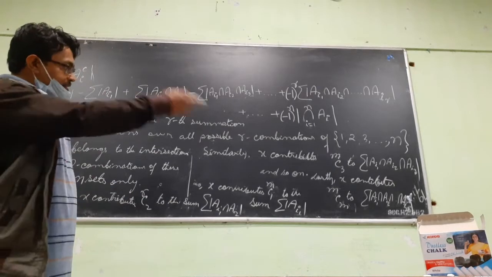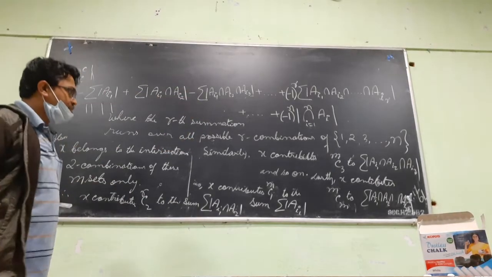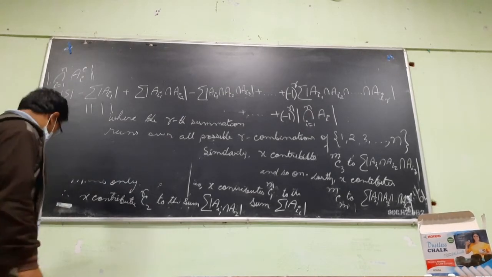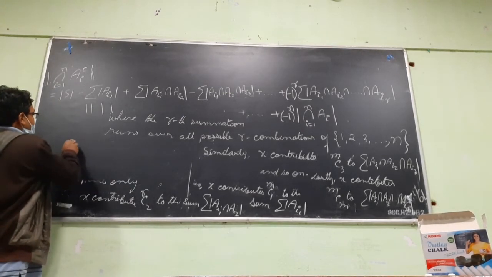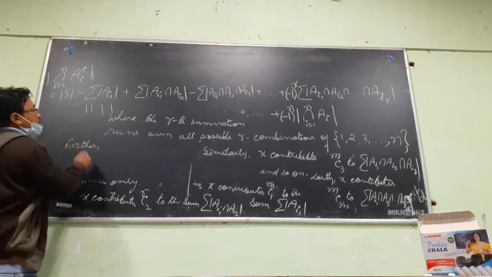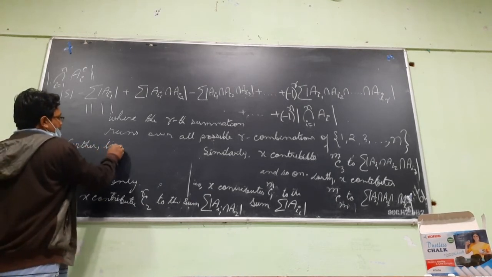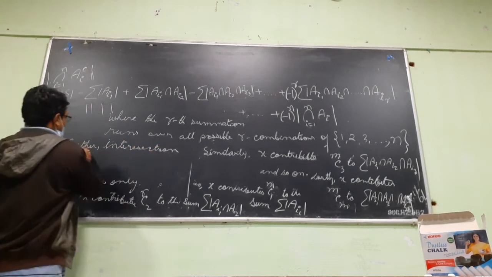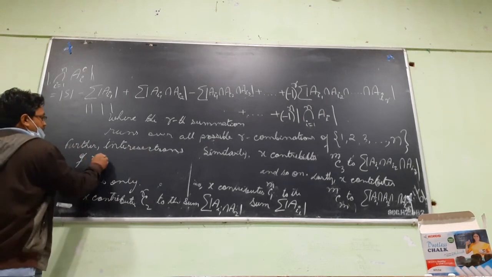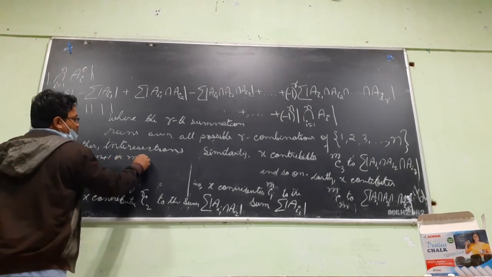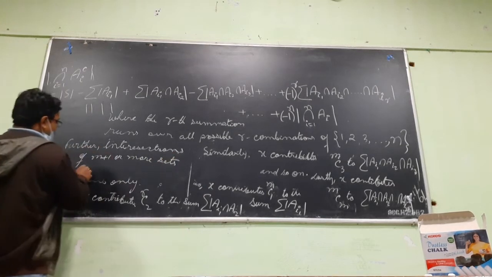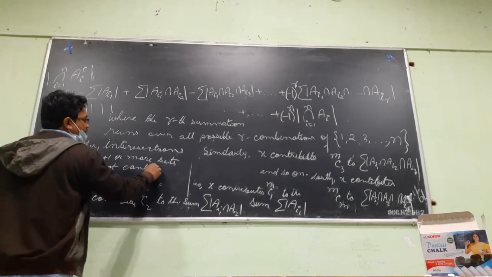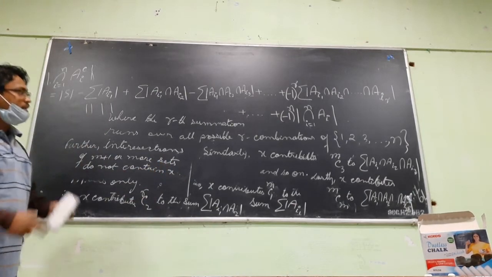But after that there is no contribution. Further intersections of m plus 1 or more sets do not contain x, because x is there in exactly m of the sets.